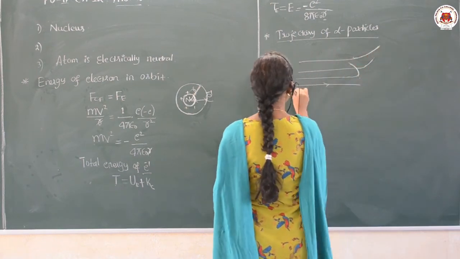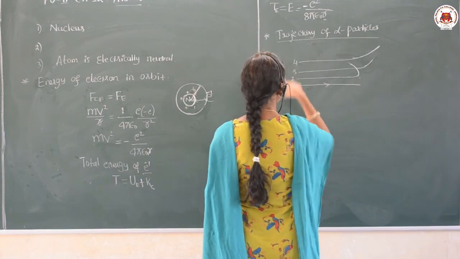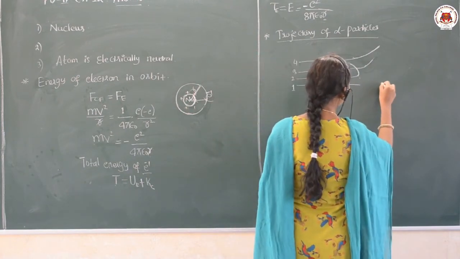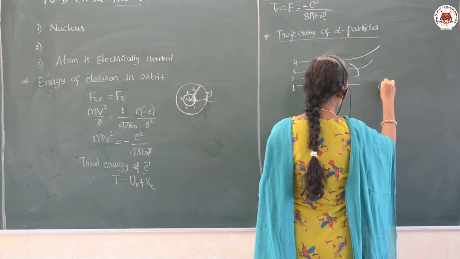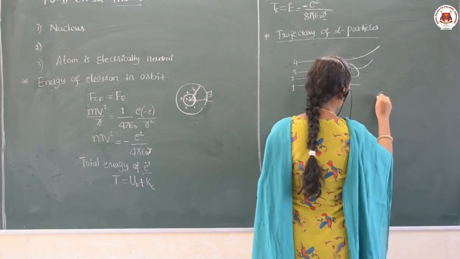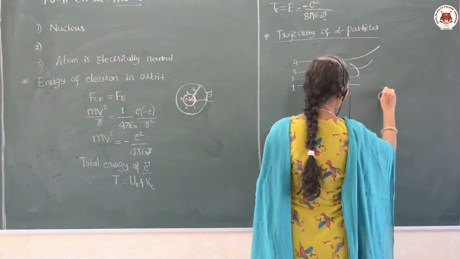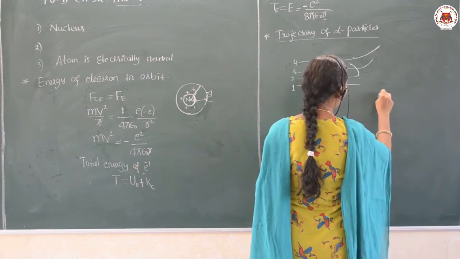Okay. So call them 1, 2, 3 and 4, and let us take here the nucleus of the gold foil.